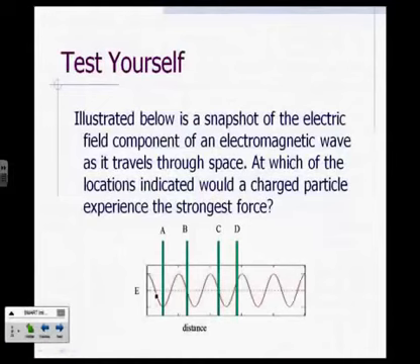So let's do a quick check here. Here's a snapshot of the electric field component of an electromagnetic wave as it travels through space. At which of the locations indicated here would a charged particle experience the strongest force? At point A, B, C, or D?